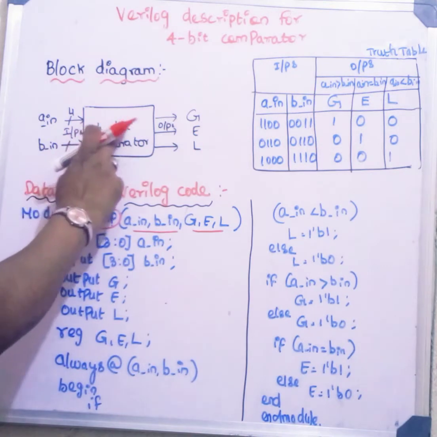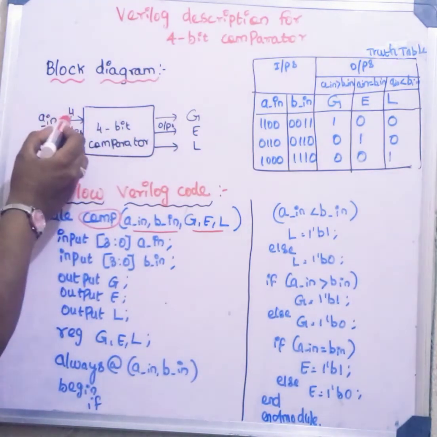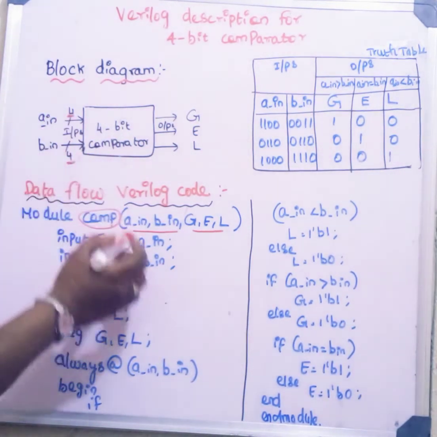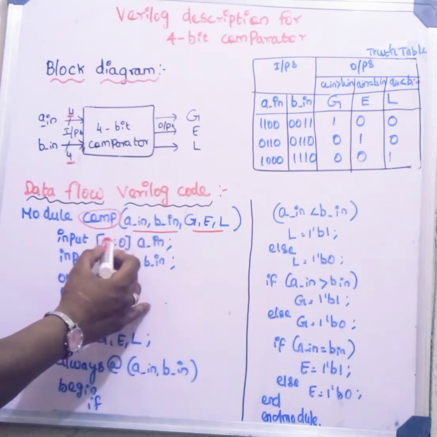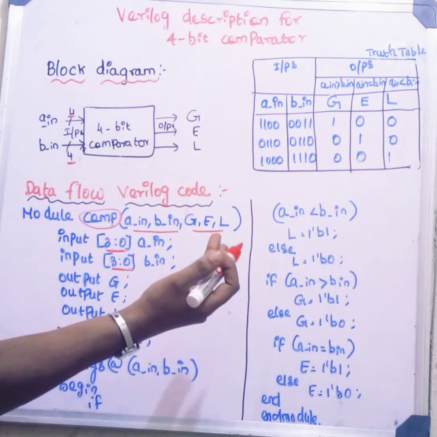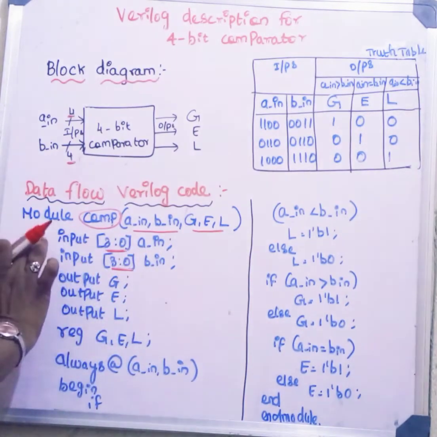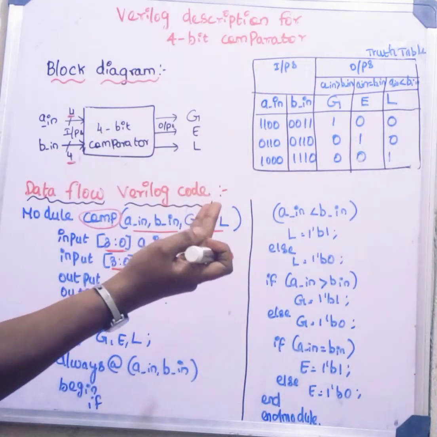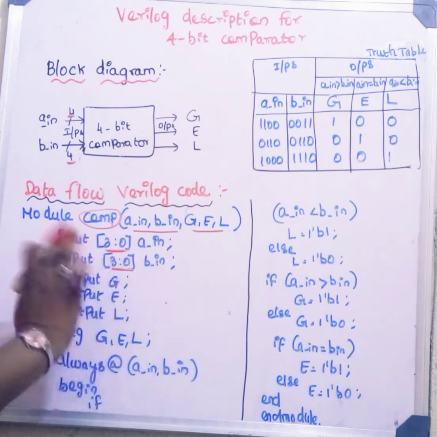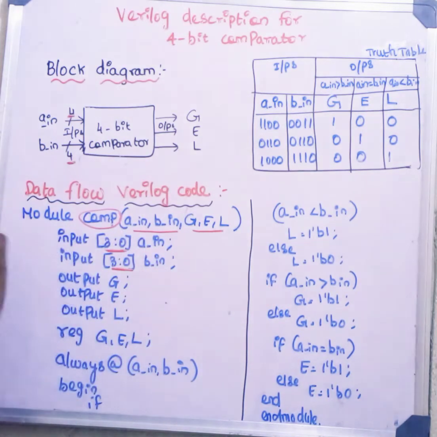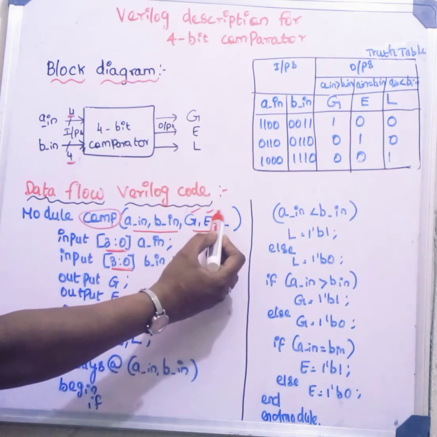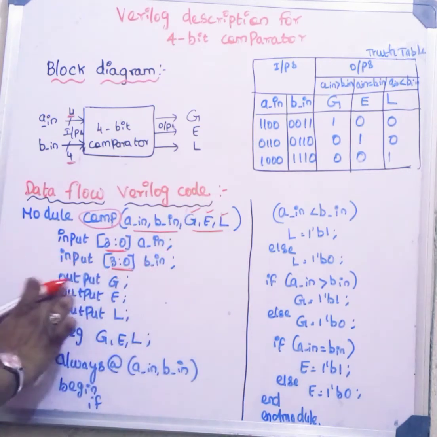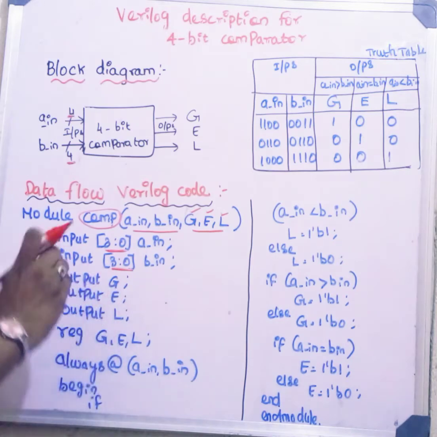So, once again I am giving you clarity. Here we are using a 4-bit comparator. So, we are using 4 bits as input. Here it shows how many bits I am taking as input, from 0 to 3: 0, 1, 2, 3. Here also 0, 1, 2, 3. So, 0 to 3, A in, B in. This is my input, and the output may be greater than, equal to, or lesser than.